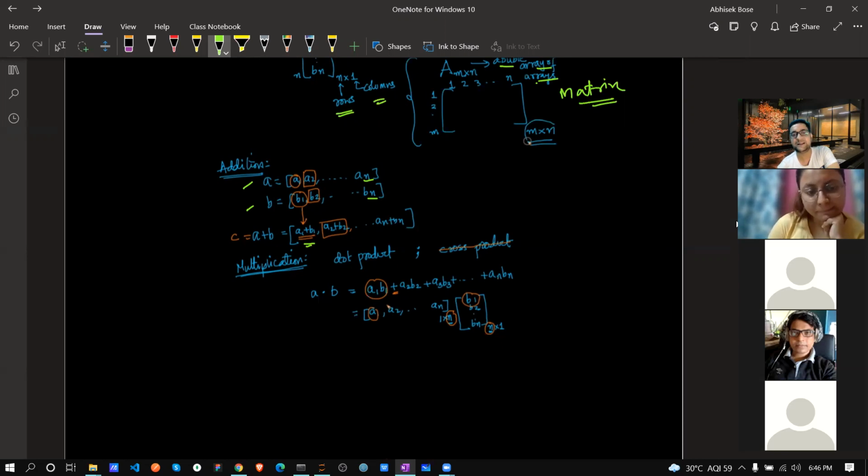For multiplication, there are two kinds: one is the dot product and another is the cross product. We are not going to implement the cross product in machine learning or data science because that is not useful. We will only focus on the dot product. So what is the dot product? If you have a row vector and a column vector, you just multiply A1 with B1, A2 with B2, A3 with B3, up to AN with BN. Between the terms you are using plus, and within each pair it is multiplication. So this is your dot product.